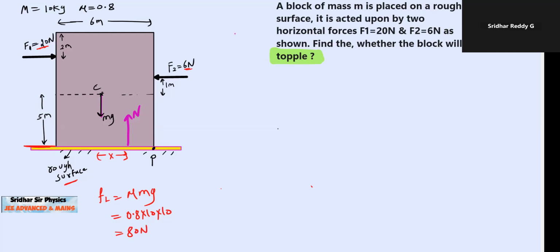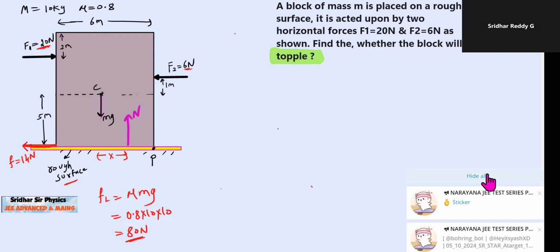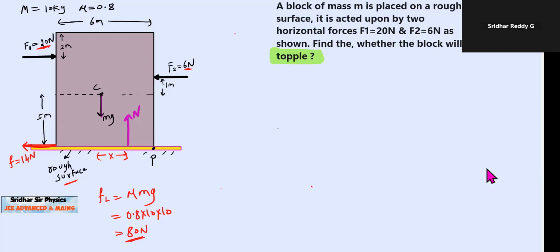So the frictional force will act towards left, and how much is it? 80 Newton is the limit. So what is the difference of these two? 20 minus 6, definitely it will be only 14 Newton. So the friction will adjust itself to 14 Newton. And what is the state of block? Block will be at rest.